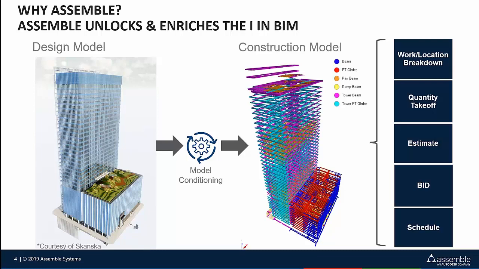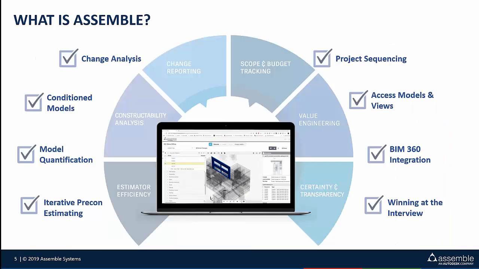So conditioning, that little cog in the middle, that's really how we see customers manipulating information so that they can get some of those critical outputs. So Assemble does, through conditioning, empower your team to not only rapidly quantify a project, but to identify constructability issues through our simple visual interface, to instantly quantify and visualize all the changes in new design iterations, and then to track the development of budgets and scopes as the design progresses.